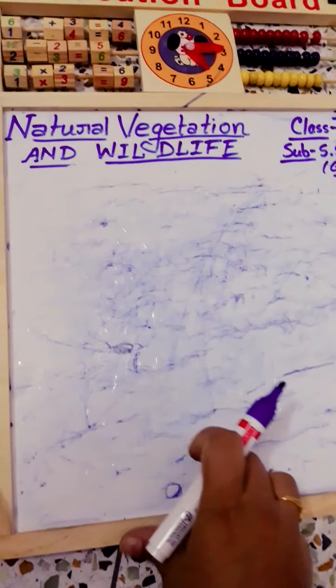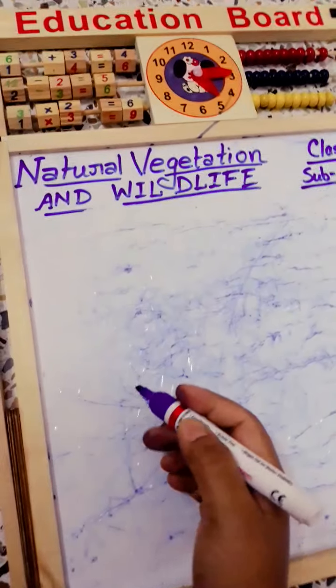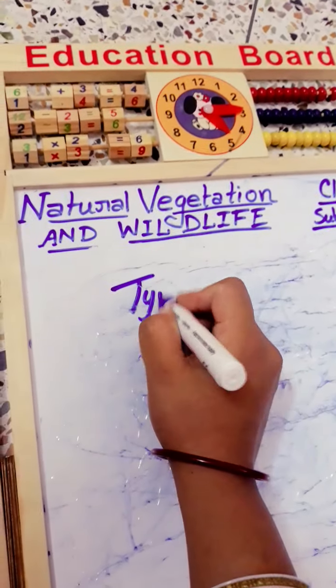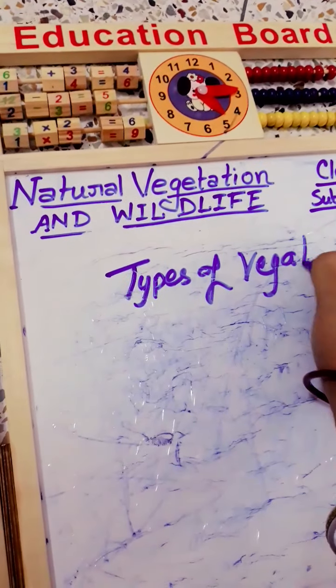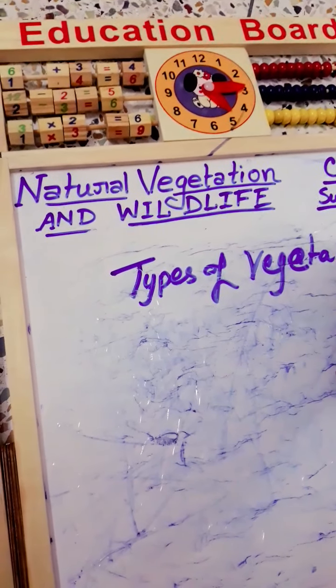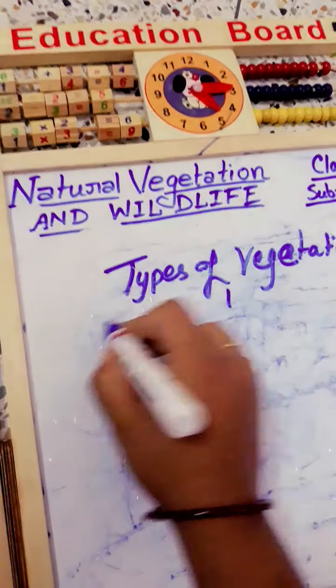Now we will discuss the different types of vegetation. What are those types?